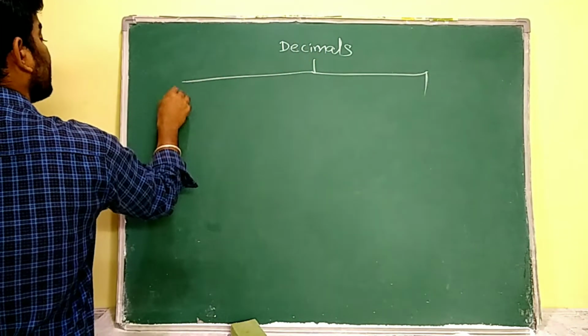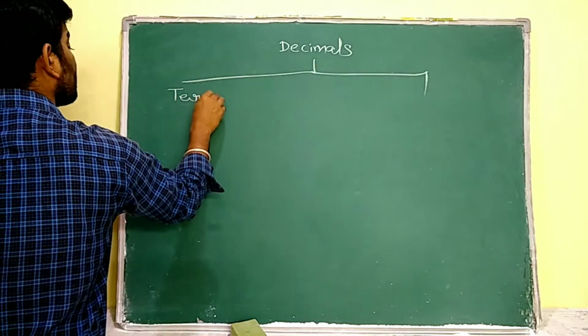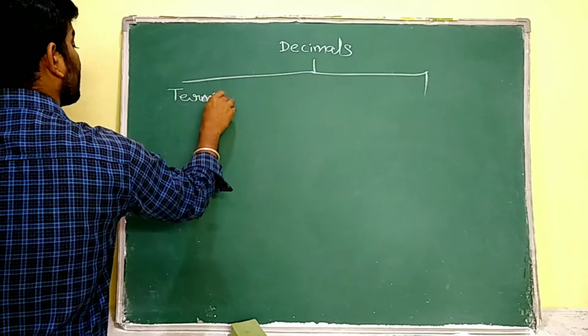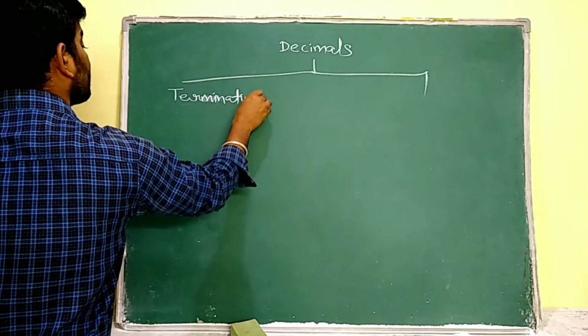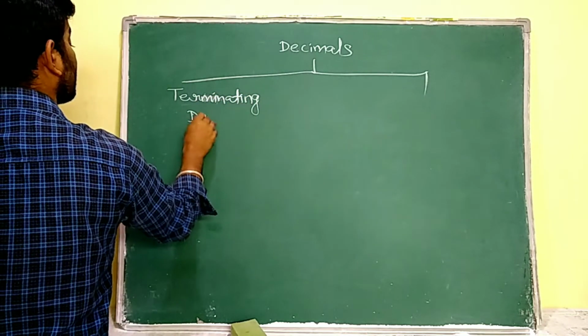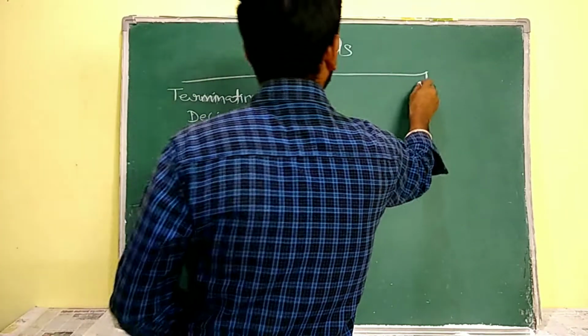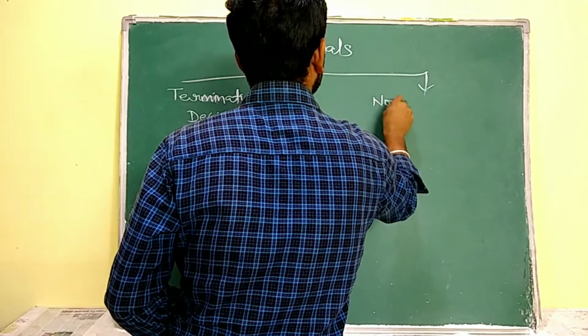First one is terminating decimals, and the second one is non-terminating decimals.